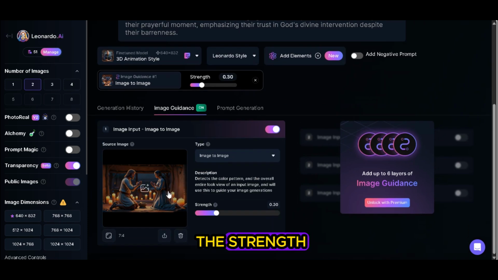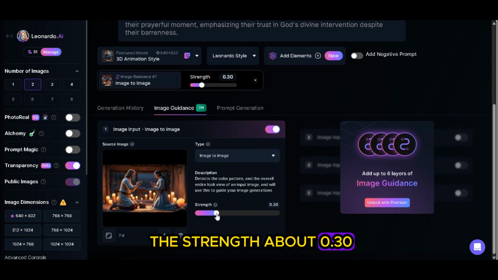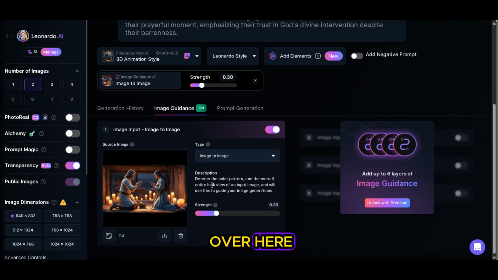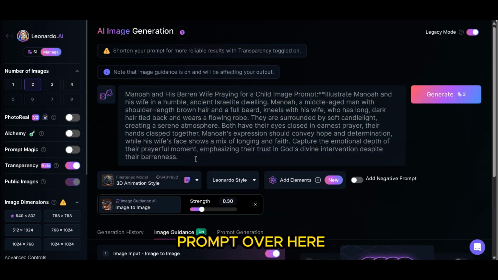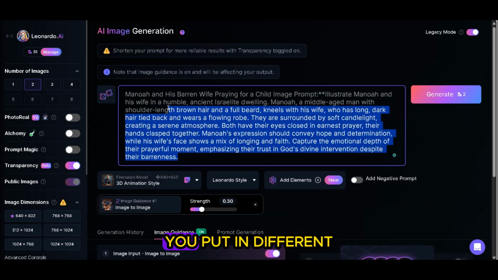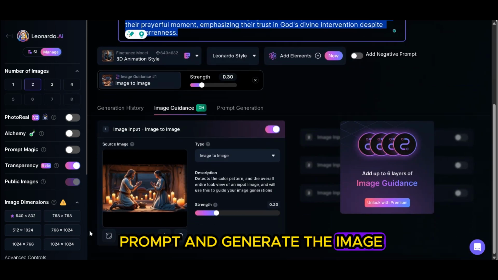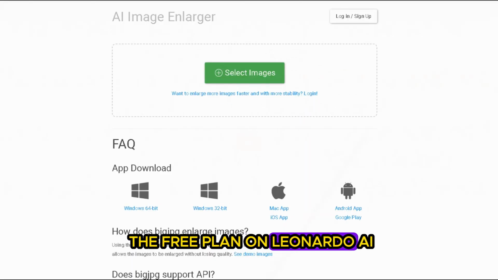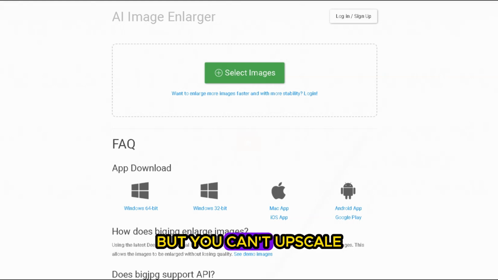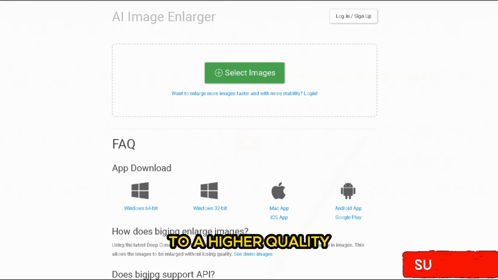When it comes to the strength, you can select any strength, but I prefer keeping the strength at about 0.30 over here. Then you change the prompt over here, input a different prompt, and generate the image. If you are on the free plan on Leonardo AI, you can generate the image, but you can't upscale the image to a higher quality.